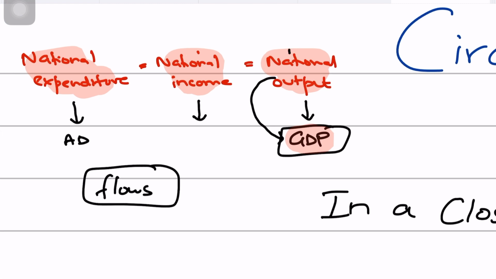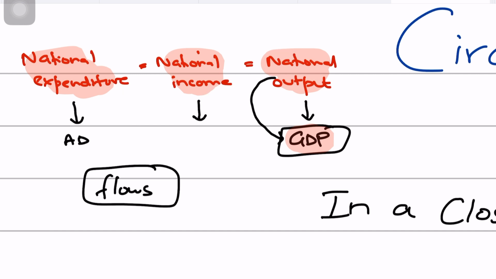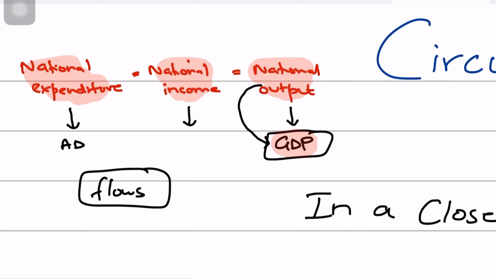So from output to expenditure, and then from expenditure to income, and then from income we get back to output, and then again from output to expenditure, and then to income, and then to output. So everything is moving in a loop, right? In a circular motion. And when you say that from income you get back to output, what you're saying is that the income received by the factors of production could either be spent on consumption, or it could be saved. So this is a very basic explanation.